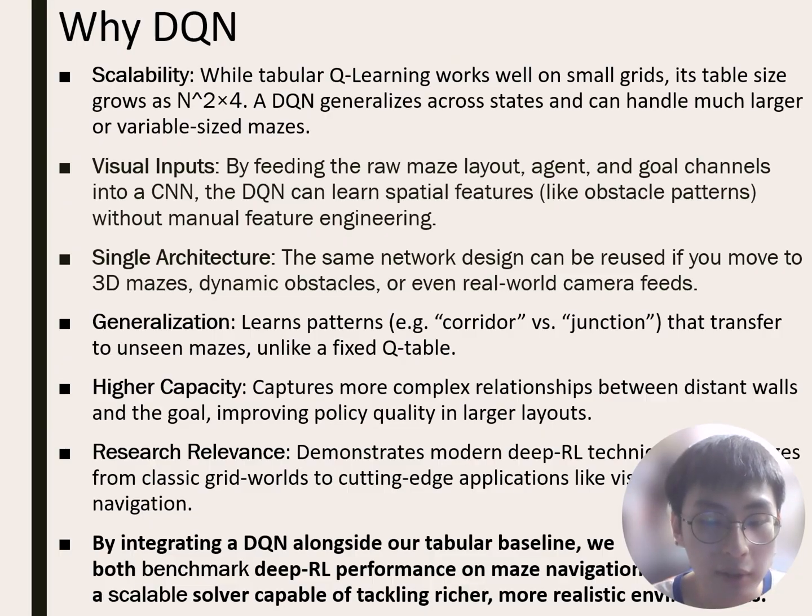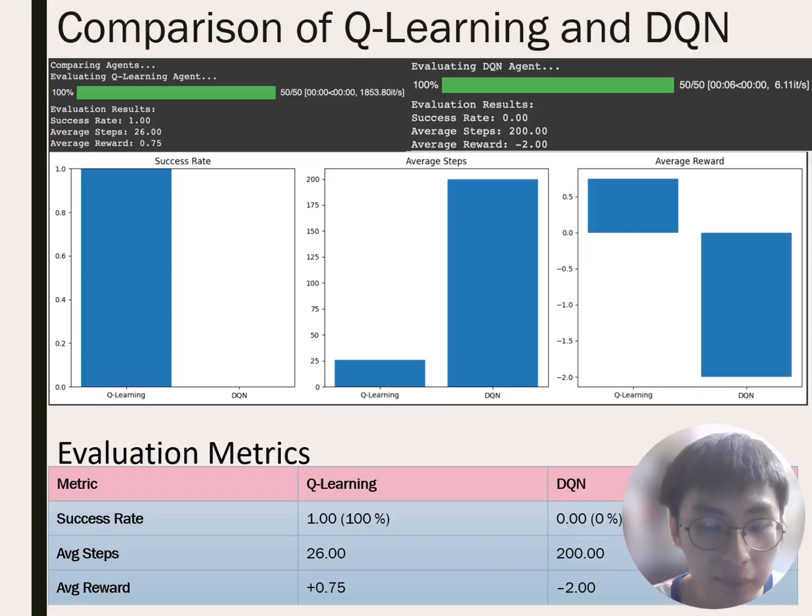Despite challenges, DQNs offer compelling advantages over Q-learning. They have greater scalability to larger environments. They also learn from visual input without manual feature engineering. They offer architectural flexibility for 3D mazes or real-world scenarios. They also have pattern recognition that generalizes to unseen environments.